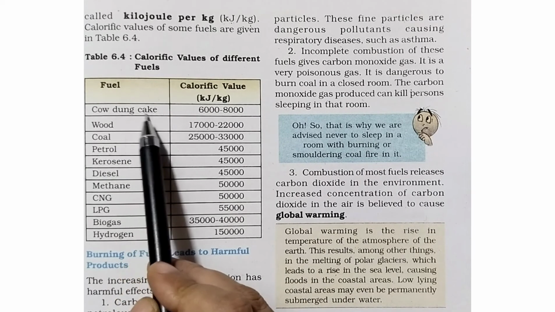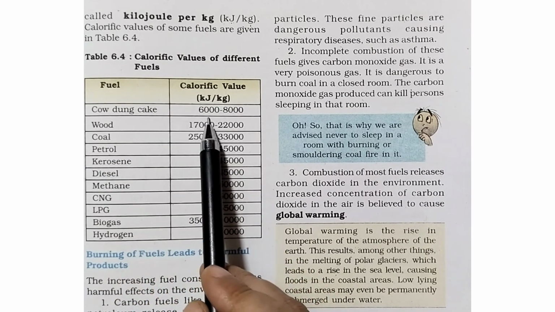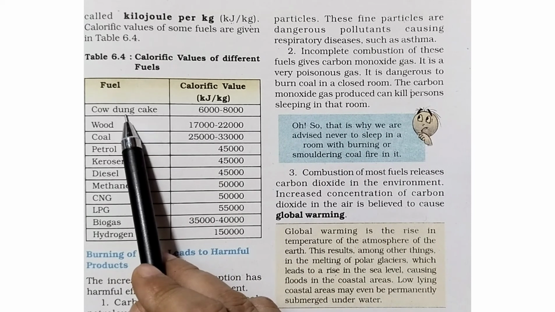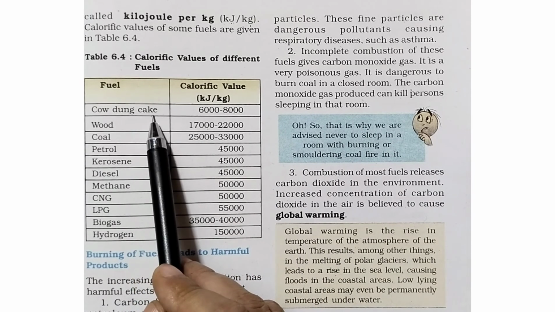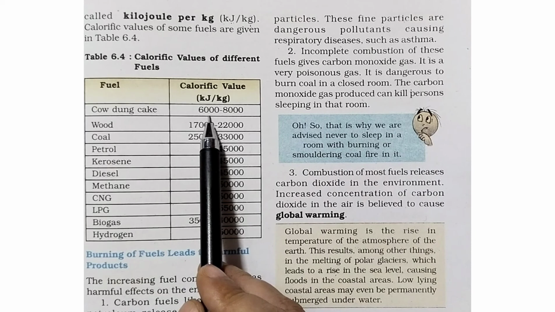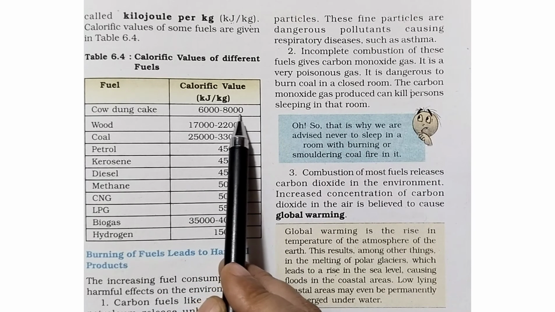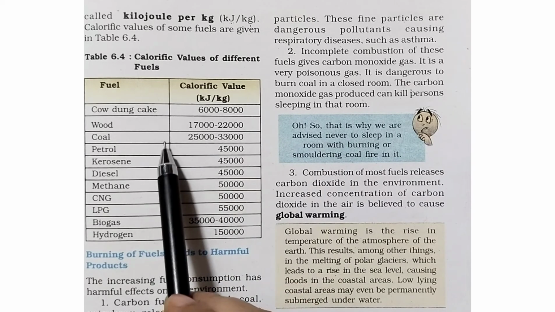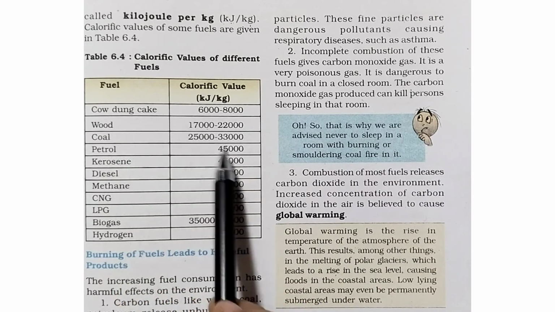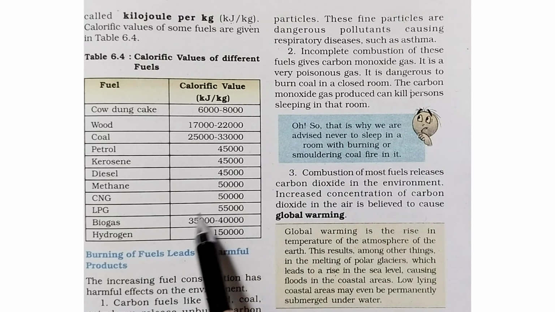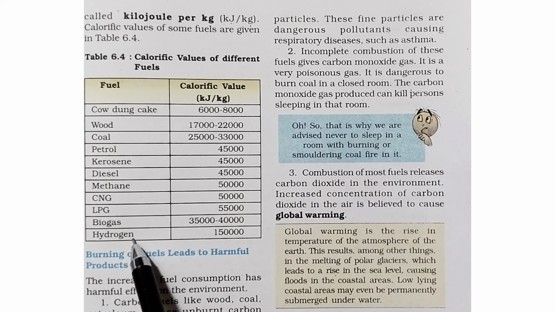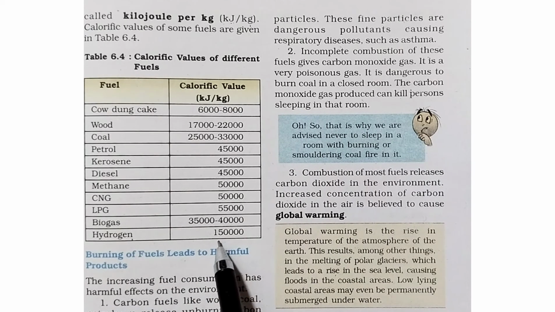If the fuel is cow dung cake, its calorific value is, after burning 1 kg of cow dung cake, it gives us the heat energy of near about 6000 to 8000 kilojoule per kg. You can read all the calorific values in this table. The highest calorific value is of hydrogen, that is 1,50,000 kilojoules per kg.